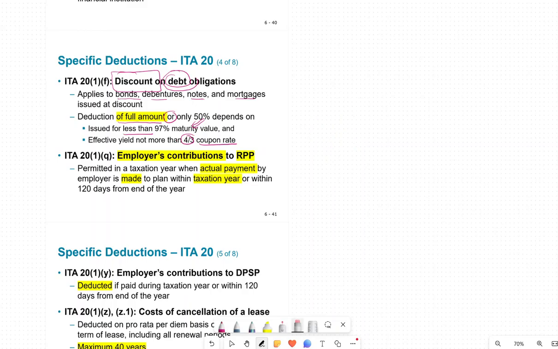If it's less than 100, it's a discount. If it's more than 100, it will be a premium. But if it's up to 97%, the deduction is the full amount, or only 50%, depending on this criteria. Every case will be different depending on the bond and the discount rate. It could be 98, 99, 97, but if it's less than 97, then it depends on these two criteria.